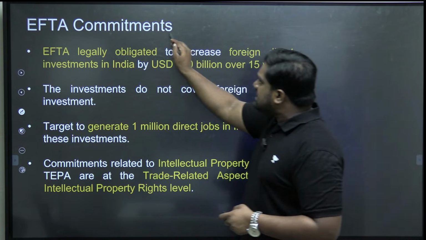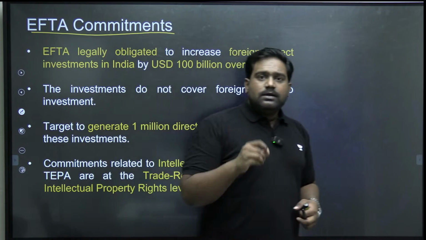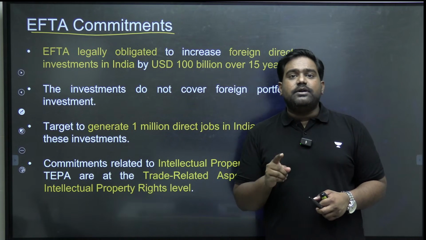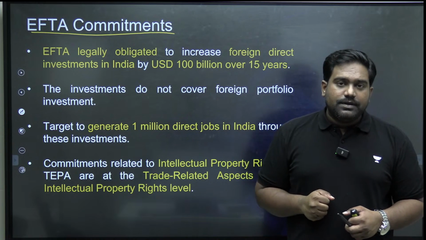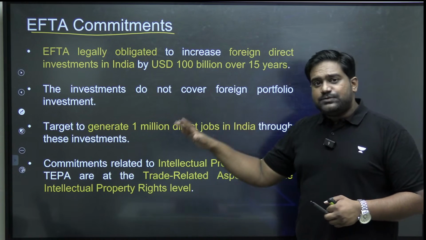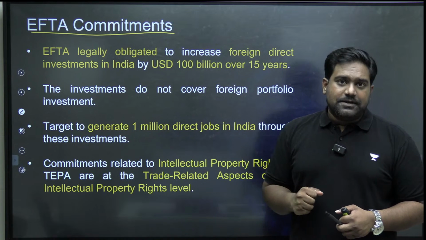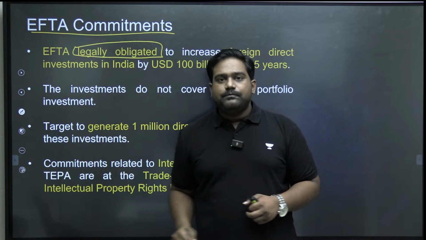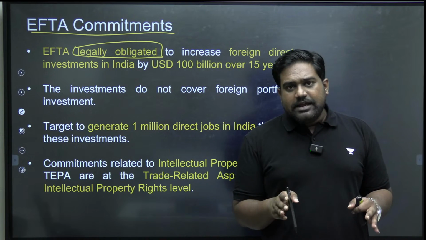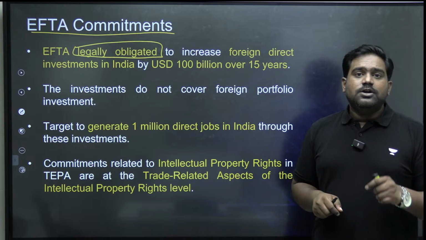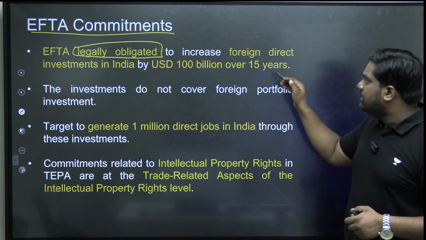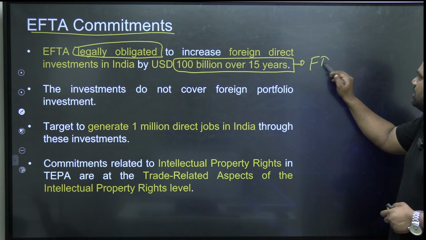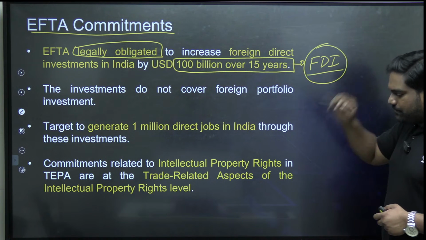Now, the best part about the trade deal is that India has managed to work out a legal commitment from the EFTA countries. Let me explain this. As part of the trade agreement that we have signed, EFTA countries are legally obligated. Under the agreement, it's a binding commitment on them to bring $100 billion of investments into India over the next 15 years through the FDI route.